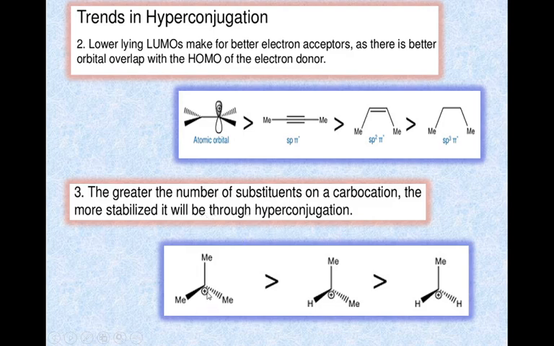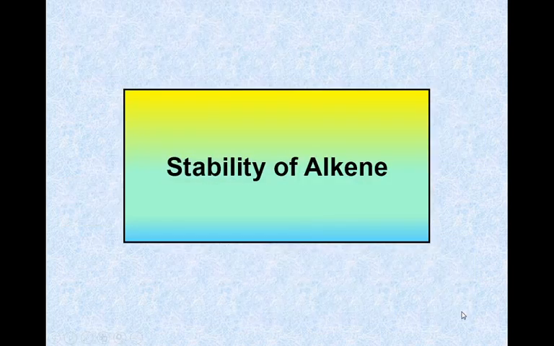Here the carbocation is attached to these 3 methyl groups. Here there is a greater number of alpha hydrogens, therefore more hyperconjugation. There is 1 hydrogen atom here, therefore this shows less hyperconjugation than this tertiary butyl carbocation, and the least stable is this one, because here only 1 methyl group is attached to this carbocation.